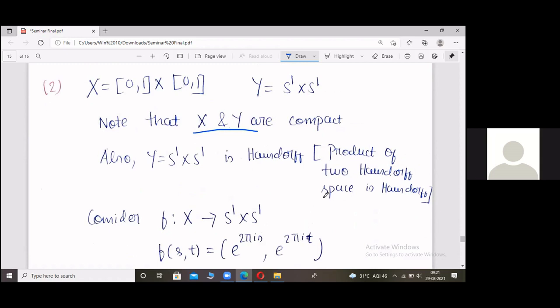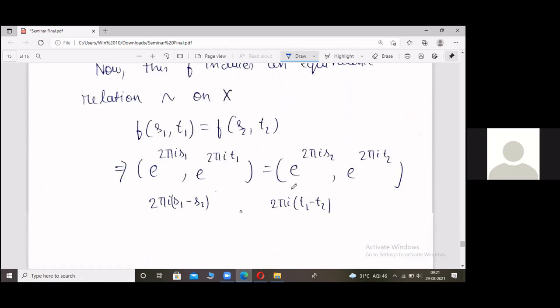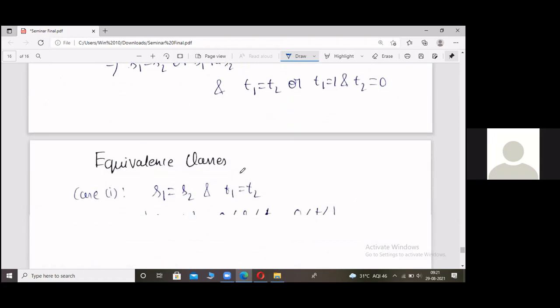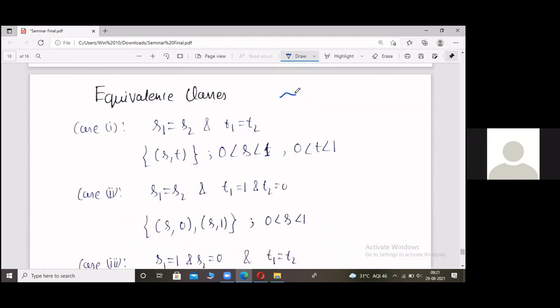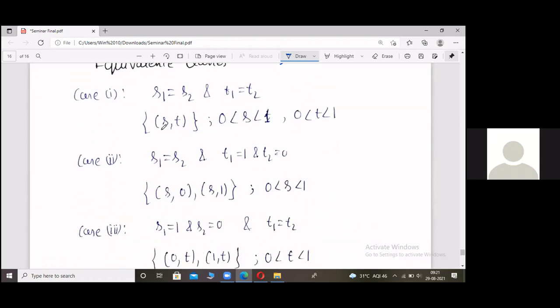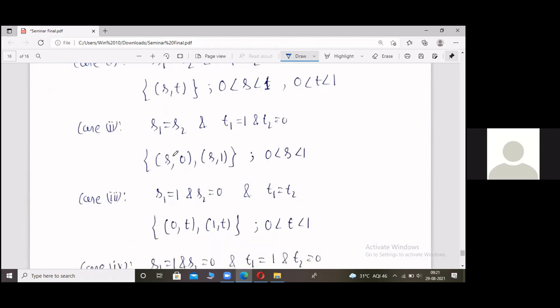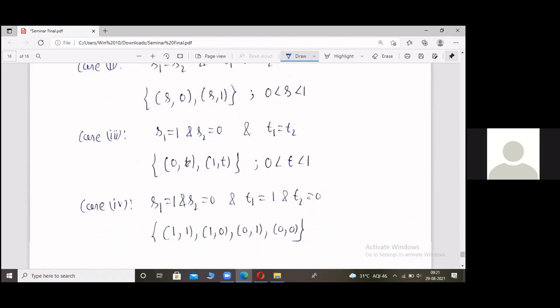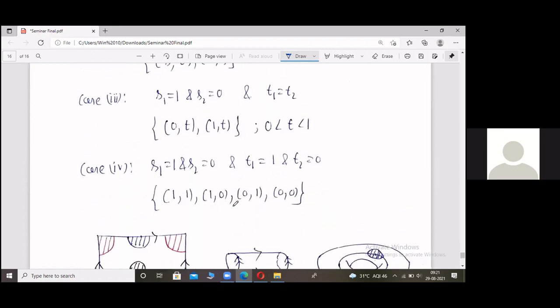Let's see what equivalence relation it induces on X. By calculation in the previous example, we will again see that the equivalence relation tilde induced by this f is such that singletons each form one equivalence class, the two horizontal lines are in the same class, the two vertical lines are in the same class, and the endpoints, the vertices, are in the same equivalence class.